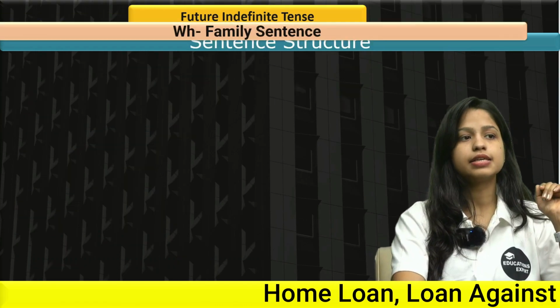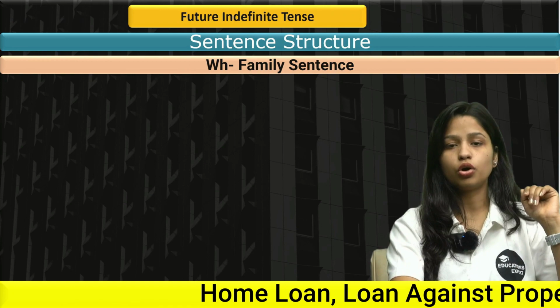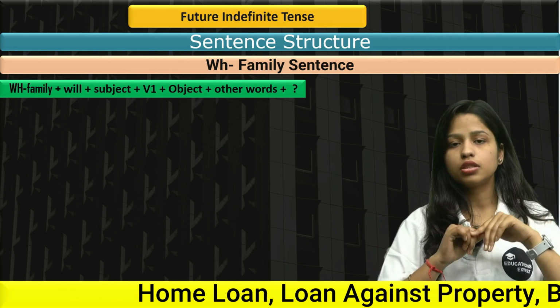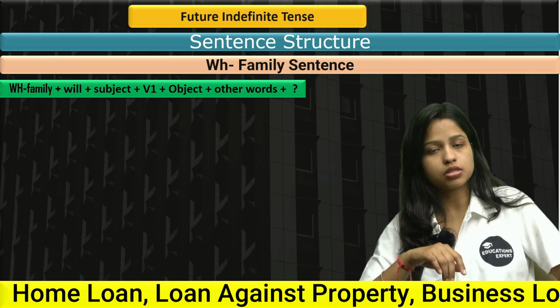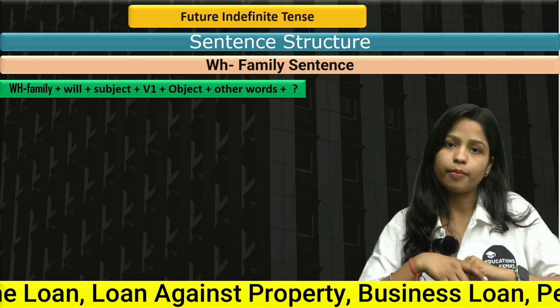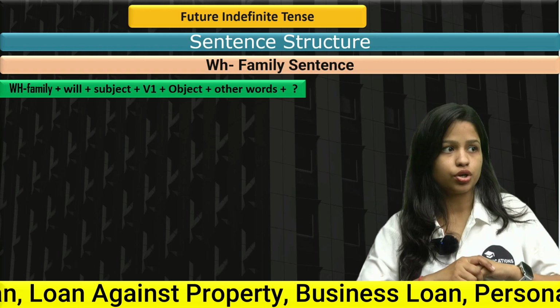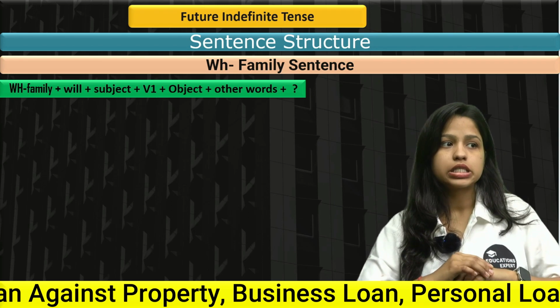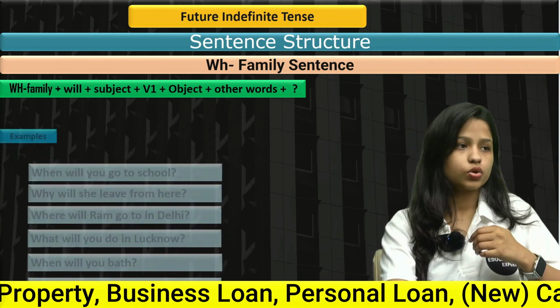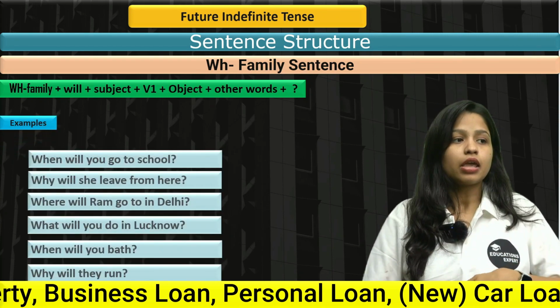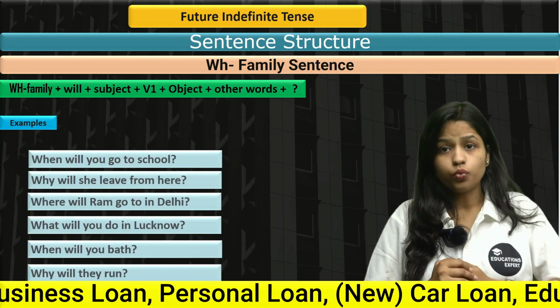Alright, now let's learn the sentence structure for the WH family, or double interrogative. The structure would be exactly the same as interrogative sentences. You just have to put the WH word before the whole structure: WH word, will, subject, V1, object and other words, plus a question mark. So let's directly jump into the examples. When will you go to school?